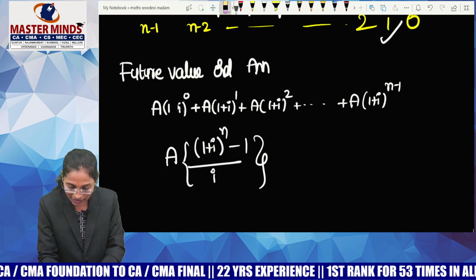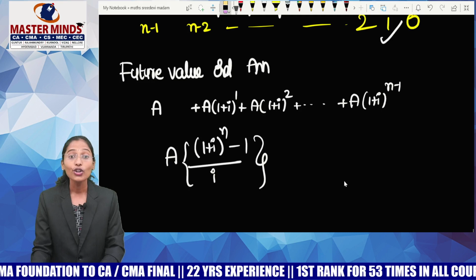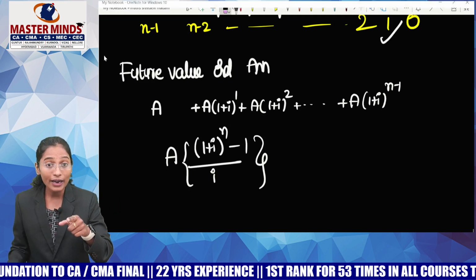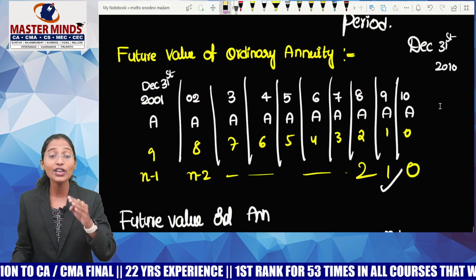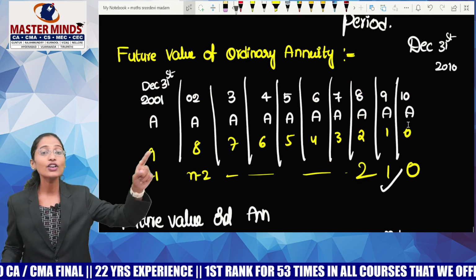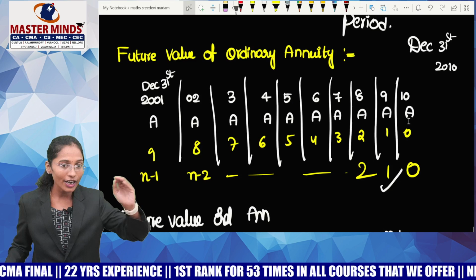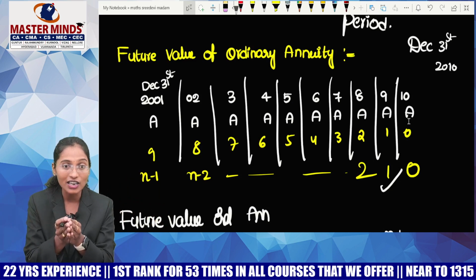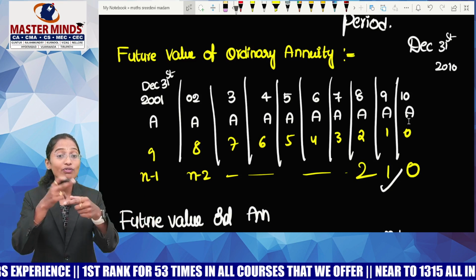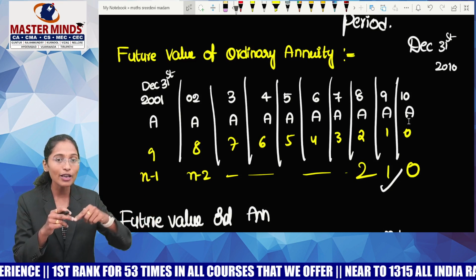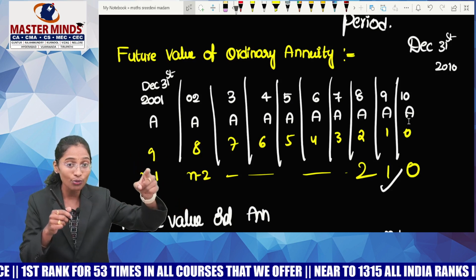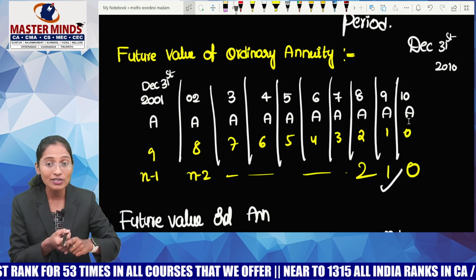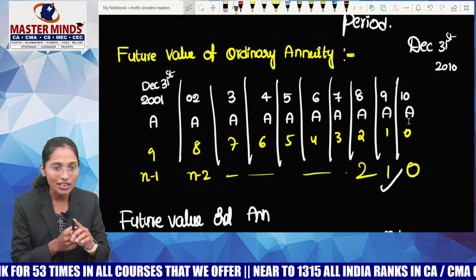But here guys, I must tell you one thing. Though the last payment happened at the end of the period and the first payment happened at the end of the first period, if you are dealing with n payments, the total time duration will be n minus 1 years only, because from December 31st 2001 to December 31st 2010 it is only 9 years.